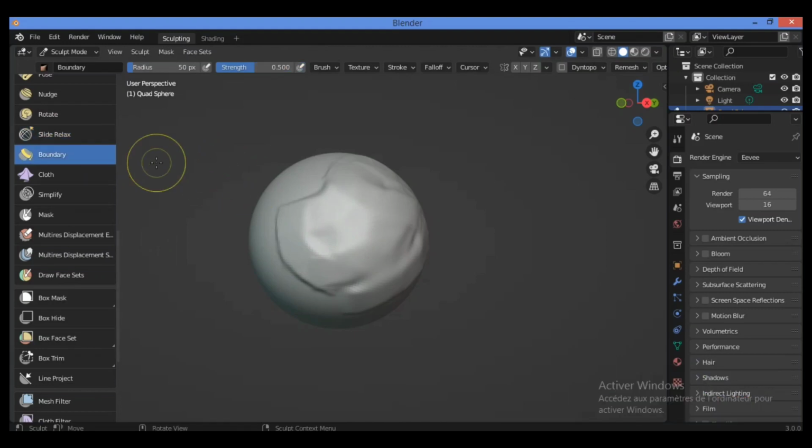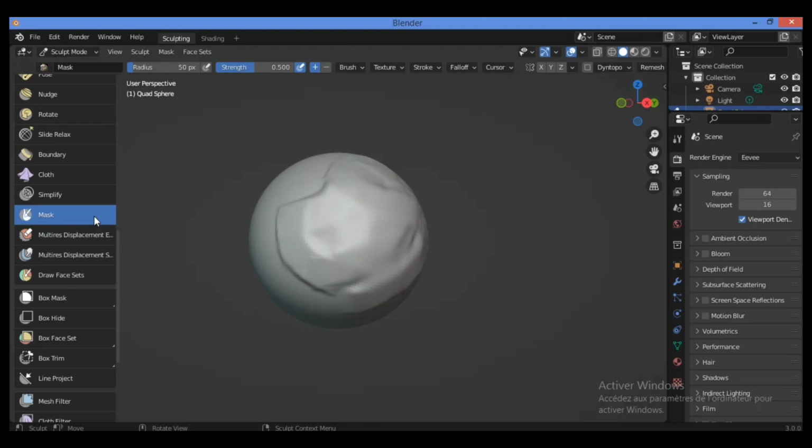Concerning the boundary, the boundary brush transforms and deforms the mesh boundaries. If you have a boundary, you can distort it using this brush. Also, the simplify brush cleans up geometry by collapsing short edges. When you have short edges, you can collapse them and clean up the geometry.